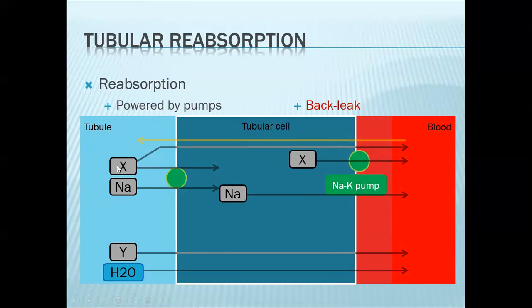So if you want another substance, you have, let's say, your amino acids. So you have your amino acid importer, and then your amino acid will be pumped into the blood via a carrier.